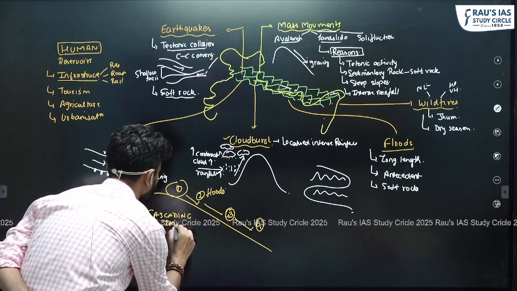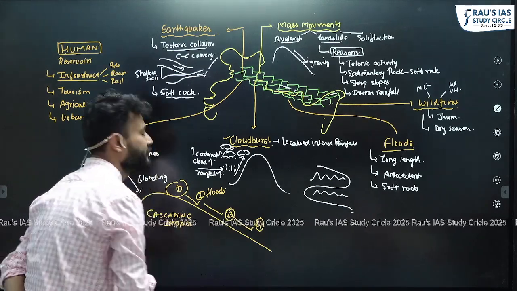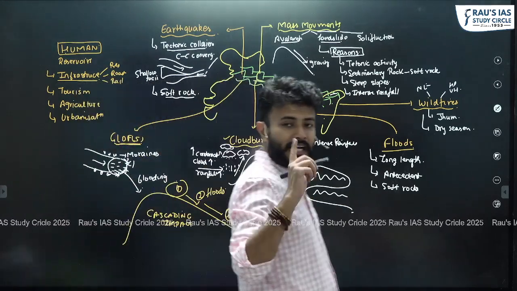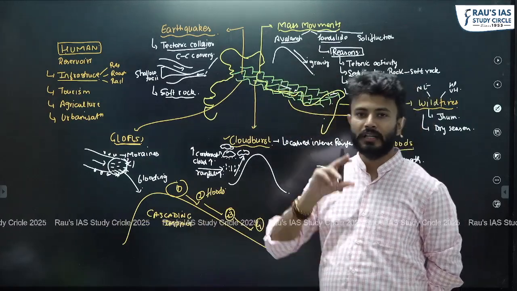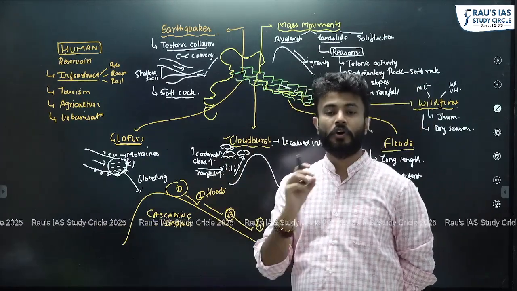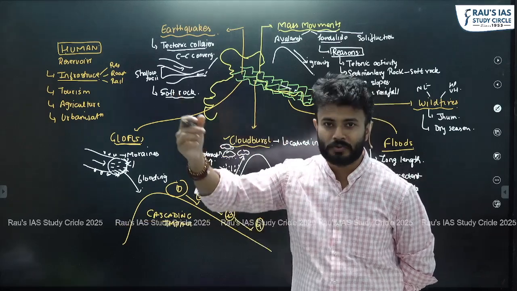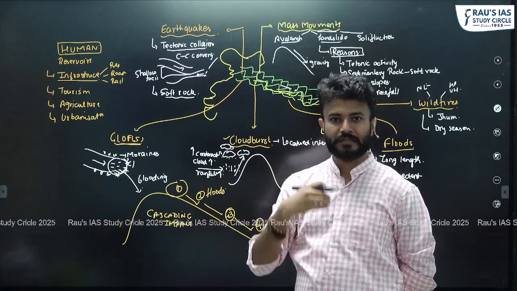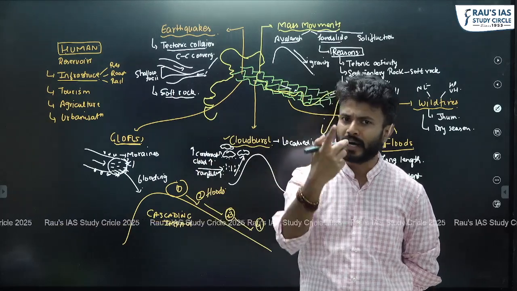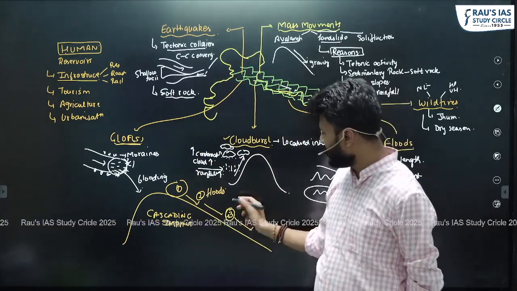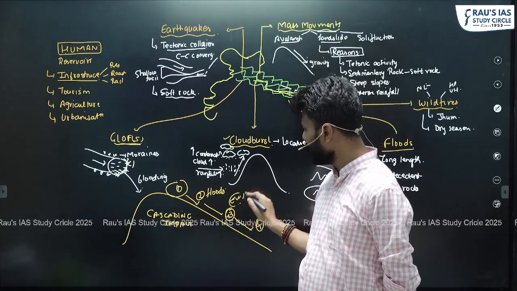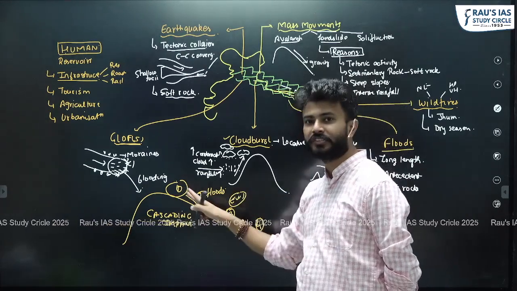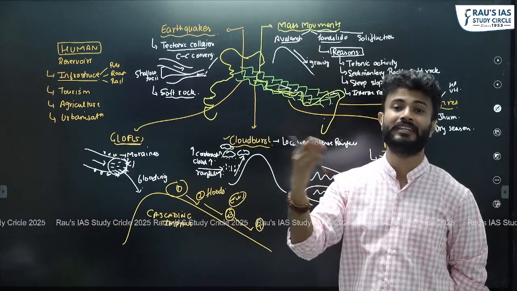Cascading impact, right? A domino effect is being created. That is why when we talk about early warning systems, we talk about a multi-hazard early warning system. We need to develop an early warning system which can give us prior information about not just one disaster. We have to develop an early warning system in this area which can take into account all these disasters simultaneously. This is known as multi-hazard EWS.